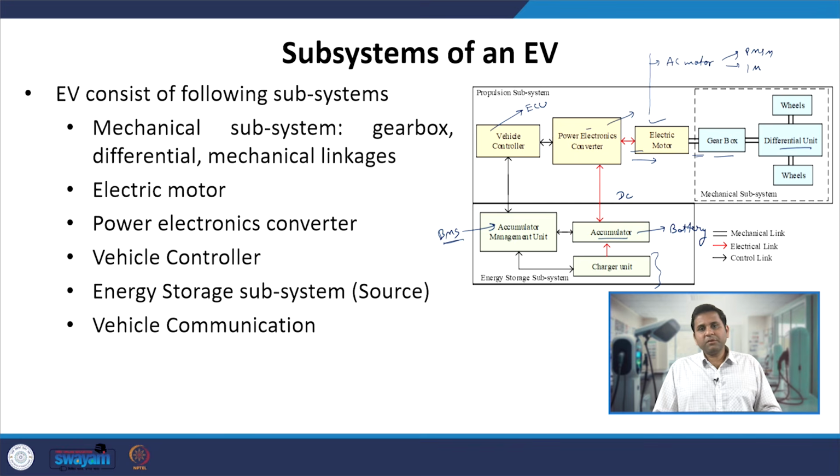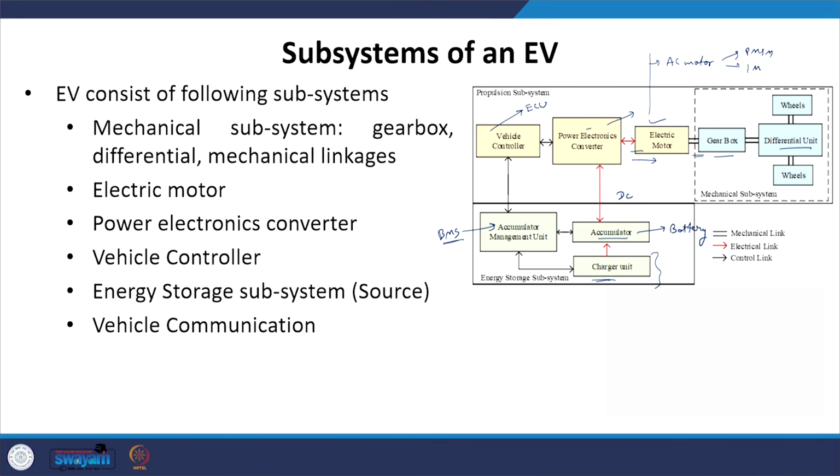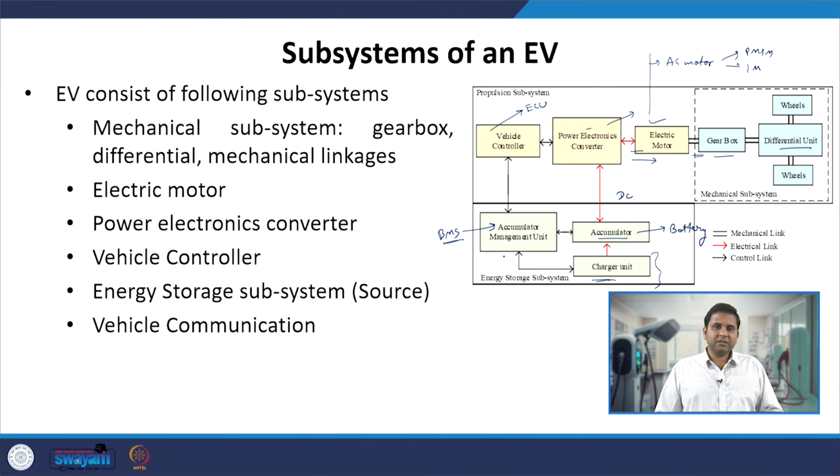That is what we will discuss entirely in this course: the unit which is used to replenish the energy taken out from the battery while the vehicle is in operation. This comes under the energy storage subsystem.